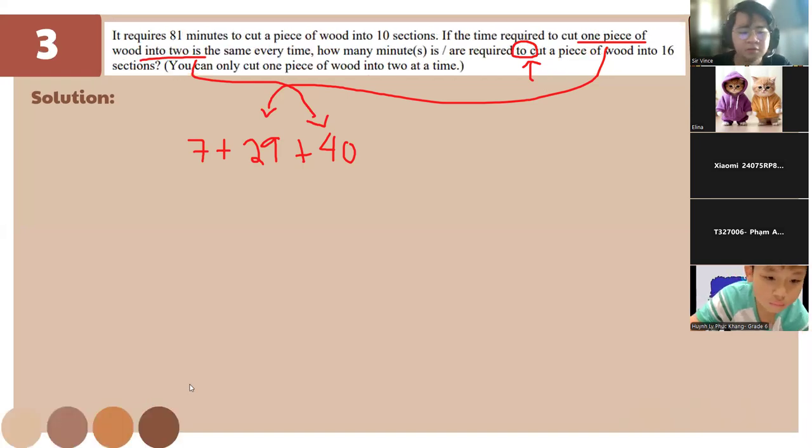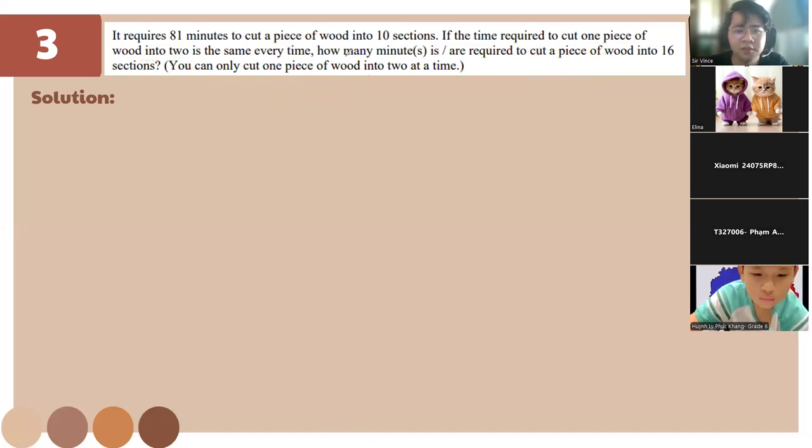So for this one, if you read the question, it requires 81 minutes to cut a piece of wood into 10 sections. The time required to cut one piece of wood into two is the same every time. How many minutes are required to cut a piece of wood into 16 sections? So for this one, we'll have 81.